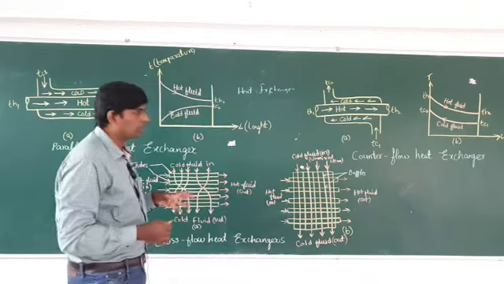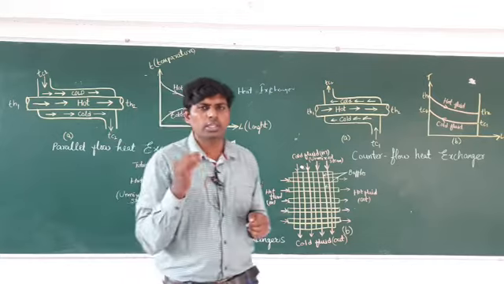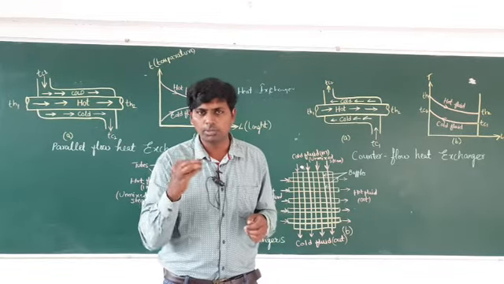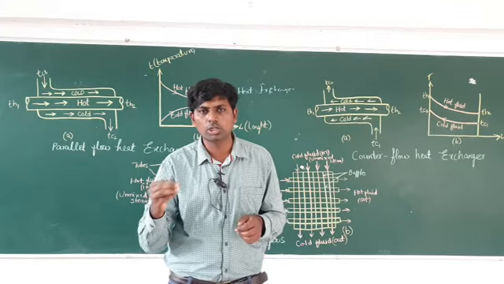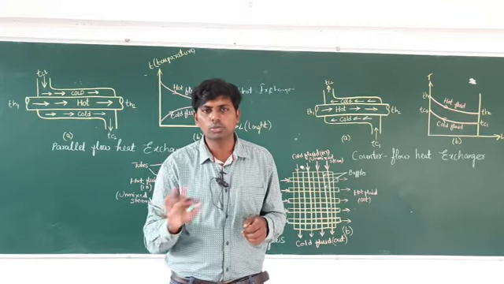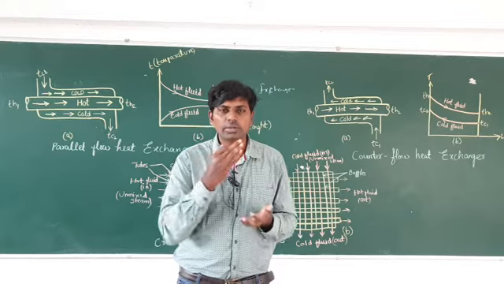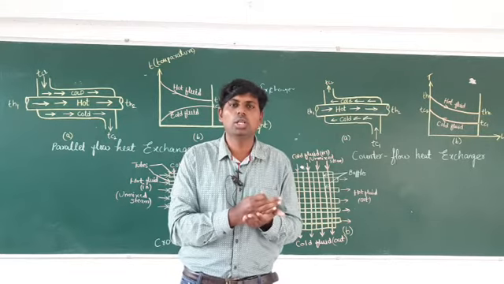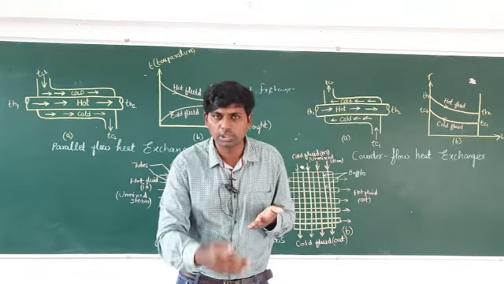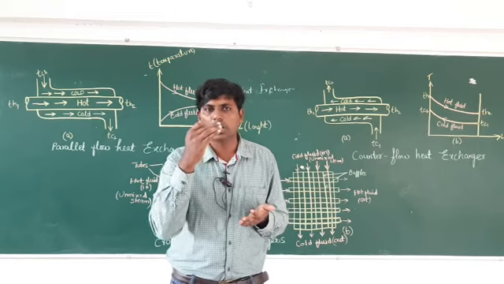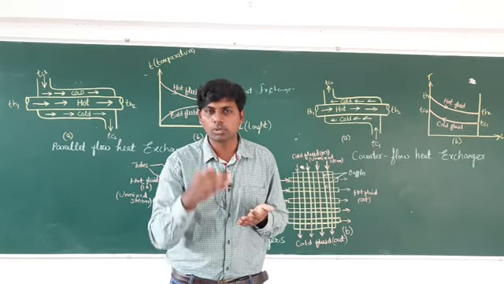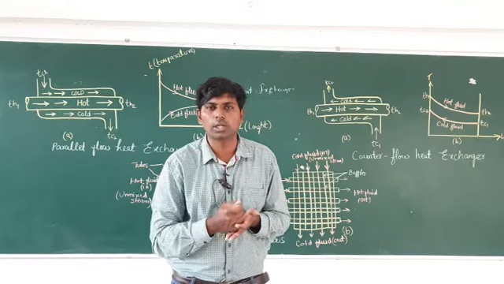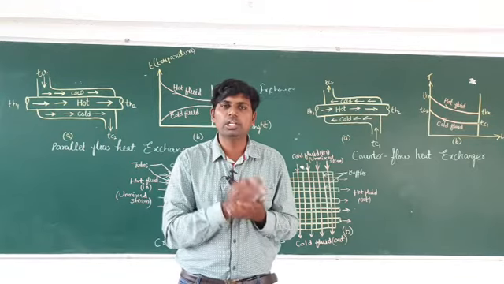So, here some examples are there. In every problem, it will be mentioned whether the given flow is parallel flow, counter flow, or cross flow. Whenever it is mentioned in your question, according to that you have to take the formula: according to parallel flow, according to counter flow, according to cross flow, and you have to draw the diagram and label that.